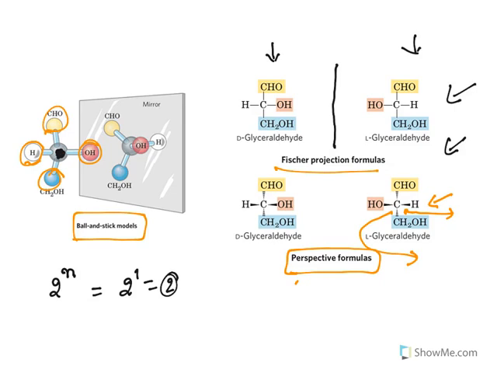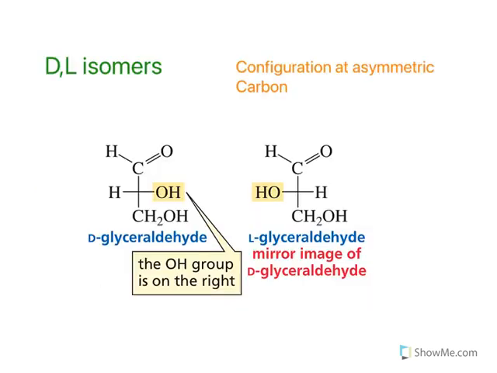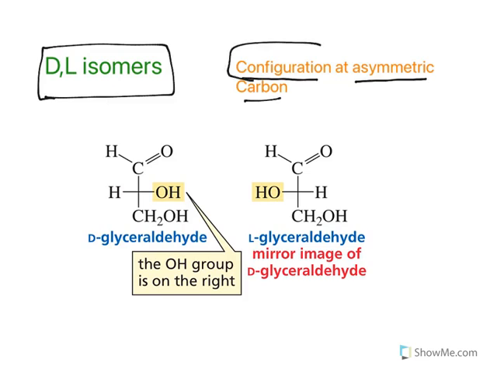Let us get a little bit more of this isomerism. Now, we are talking about DL isomers. Now, let us understand this. DL isomers explain the configuration at asymmetric carbon. Understand this word. Configuration means how the atoms are arranged at asymmetric carbon. This is glyceraldehyde and this is asymmetric carbon. How the atoms are arranged, how this hydrogen is attached and how this OH is attached.